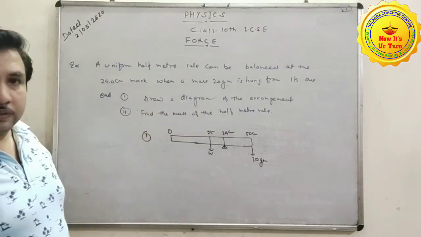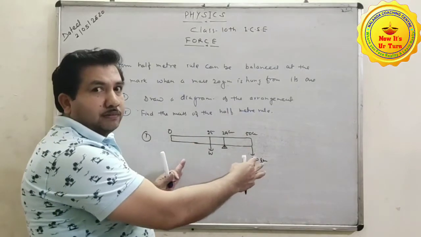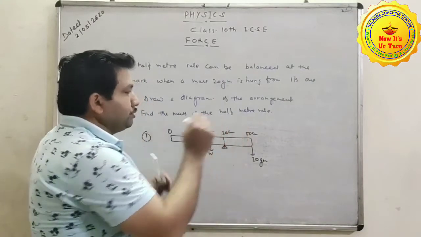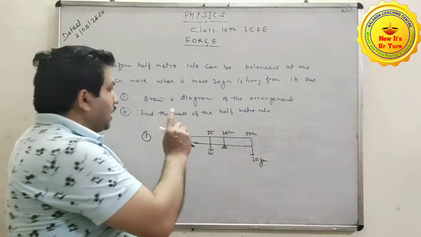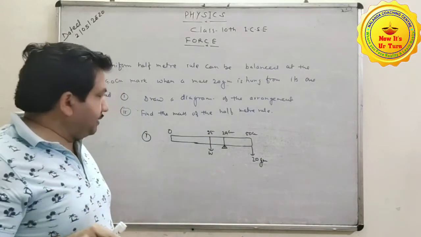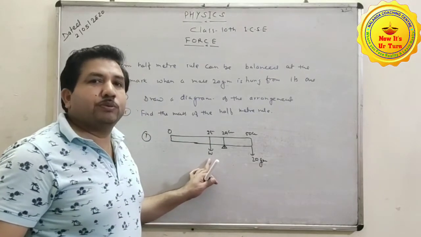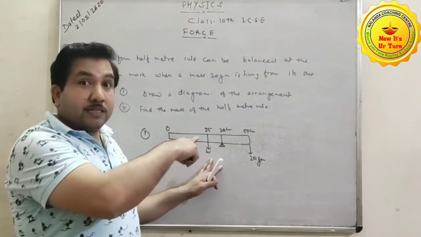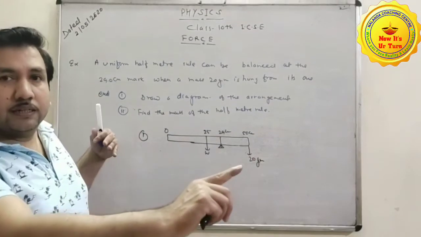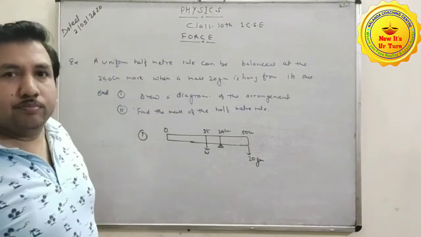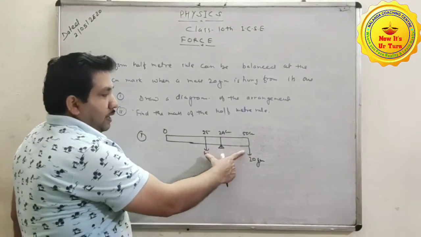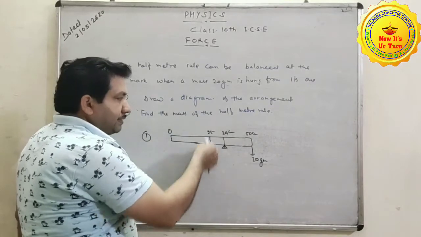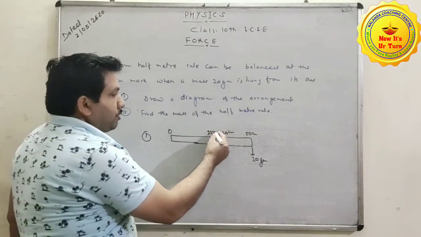Draw the diagram. Here we have half of the meter scale. A meter scale is of 100 centimeter, but we have half of it, which means 50 centimeter. Remember, the whole weight of the body always acts at the mid of it. In the case of a rod, I have mentioned this in the center of gravity of the rod: it always acts at the midpoint. So for half of the scale, the whole weight will act at the mid of this, which means at 25 centimeter.